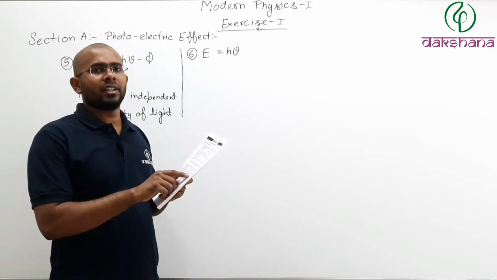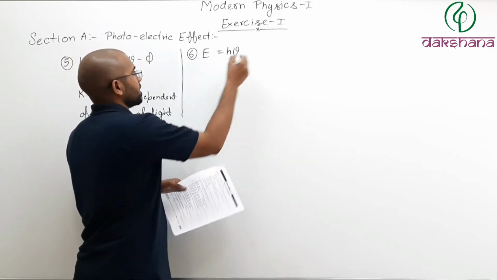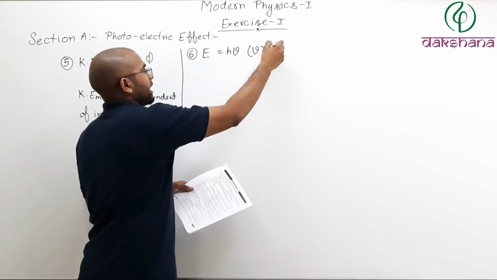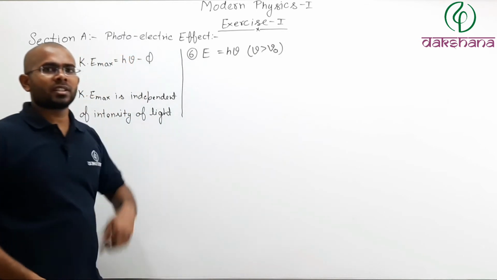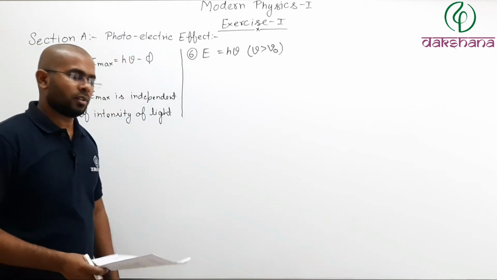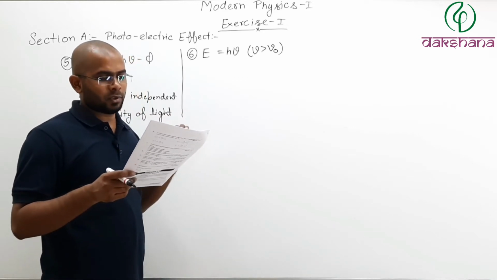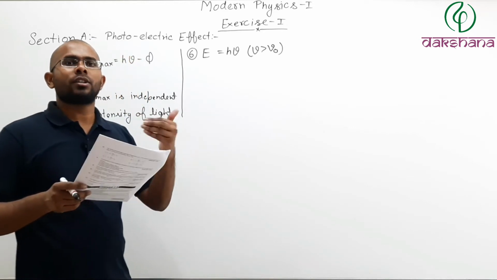Here they have given that frequency is greater than nu naught. This is assumed beforehand, that frequency is greater than threshold frequency. So the first option, that it decreases when the frequency of the incident photon increases, is not true.